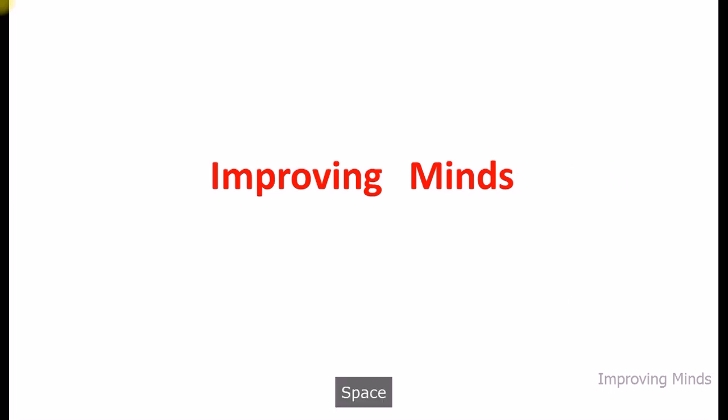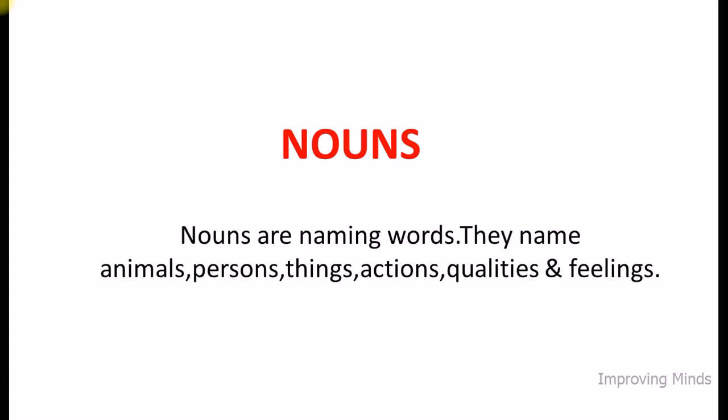Today our topic is nouns. So we will learn about nouns and its various kinds. Firstly, let's begin with the definition of the noun. Basically, nouns are naming words. They name animals, persons, things, actions, qualities and feelings.